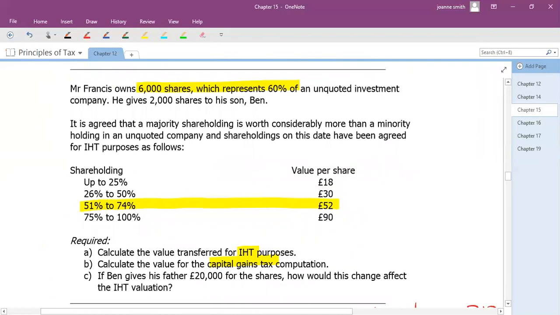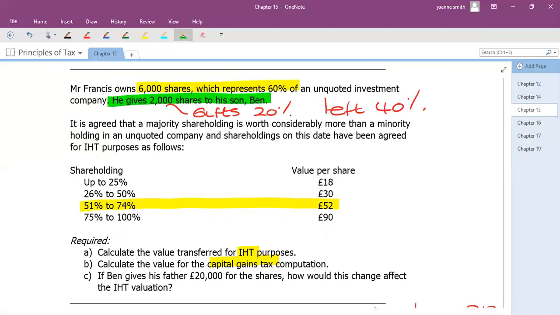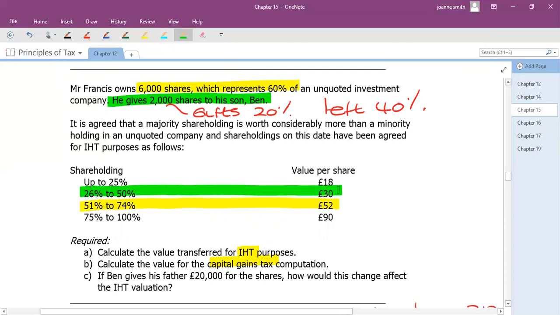Now, Mr. Francis decides to give some of these shares away to his son, and he's giving 2,000. So if 6,000 is 60%, 2,000 must mean he gifts 20%, and therefore he's left with 40%. And that 40% is now going to come in this bracket. So it's quite common that the less shares you hold, the smaller the percentage, the less control you've got, and therefore shares might not have the same value as they did before. So 40% comes in the 26 to 50% bracket, and each share is worth £30.